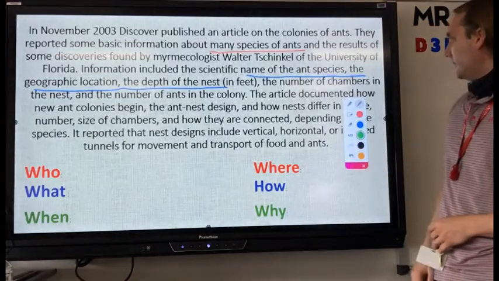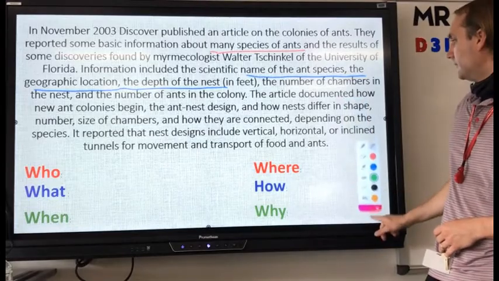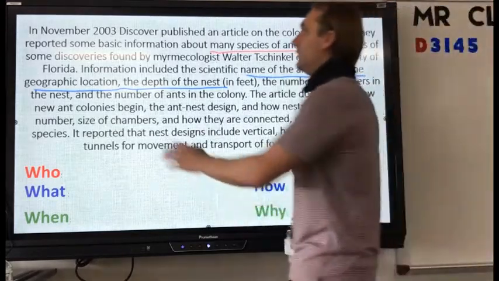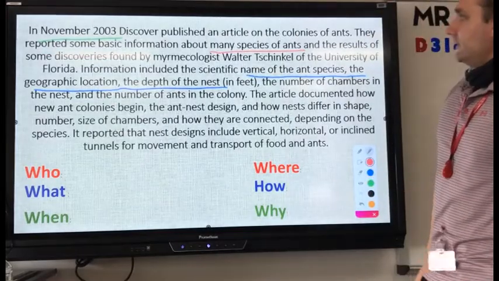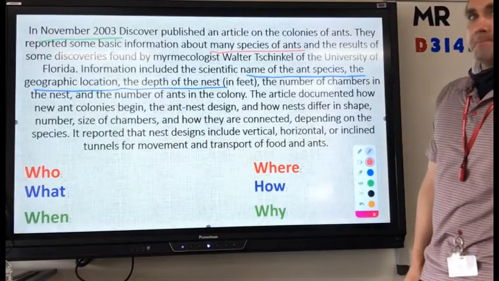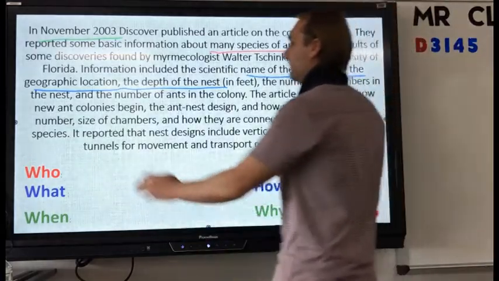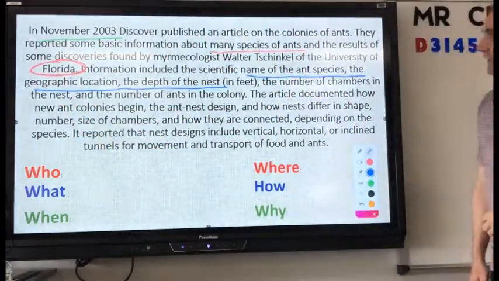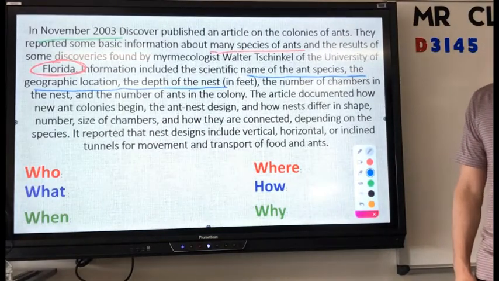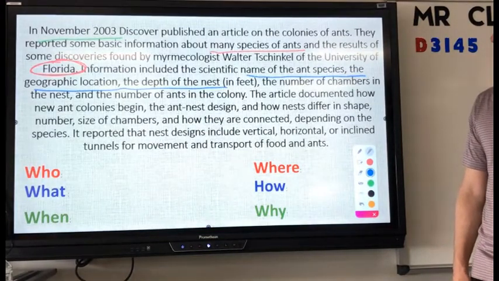When are we doing this experiment? November 2003. Where are we doing it? Florida. Very good. How are we collecting the data?